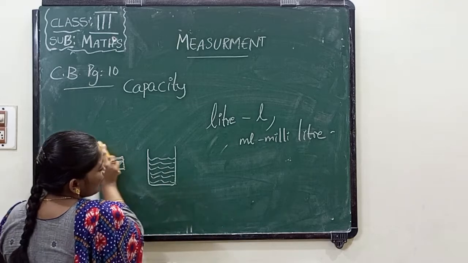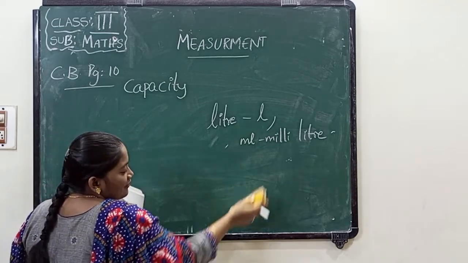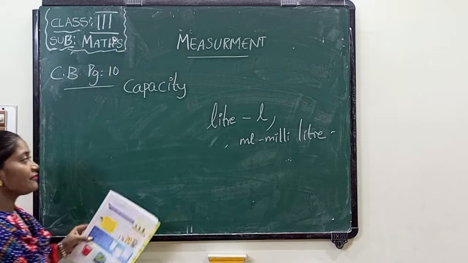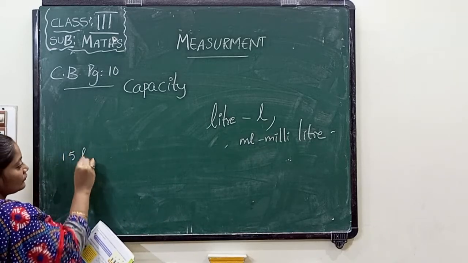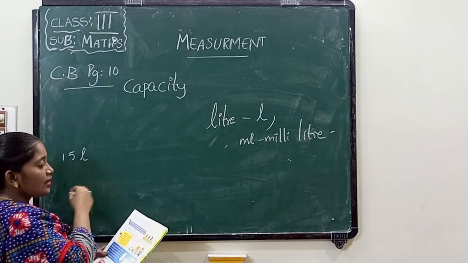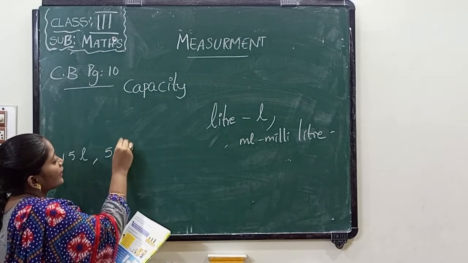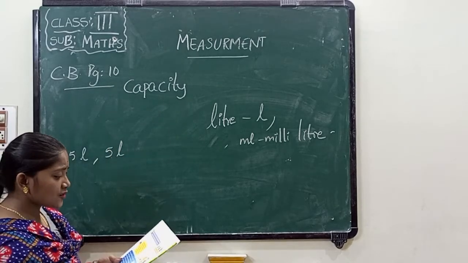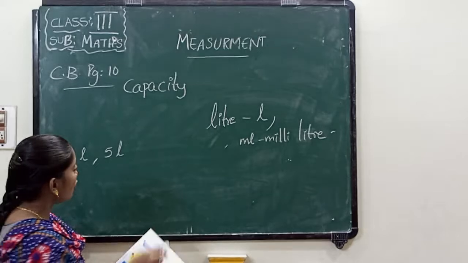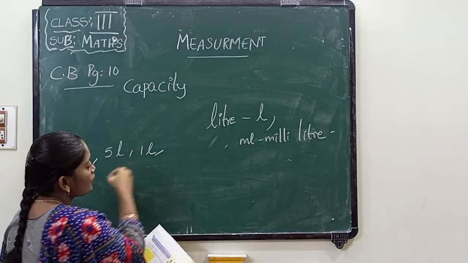Tin is the biggest one. Why? Because it has 15 liters of capacity. And the next one is a 5 liter can or tin. Next one, the oil packet. It holds up to 1 liter.